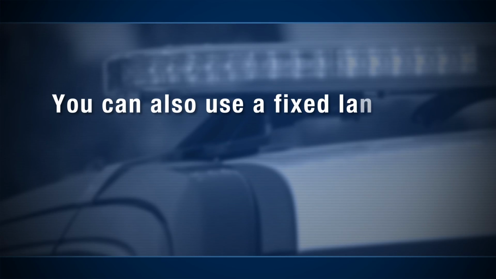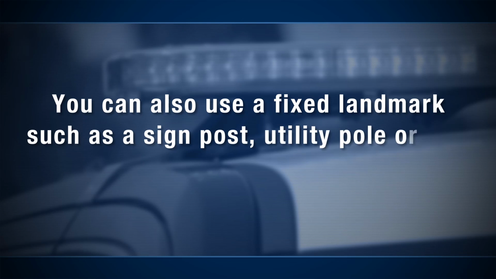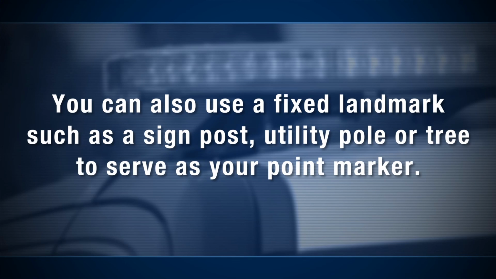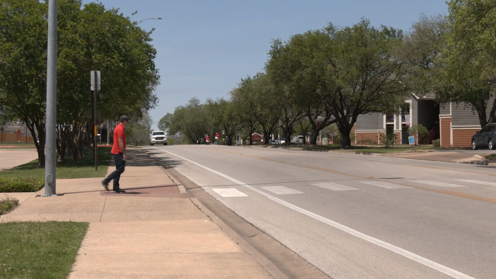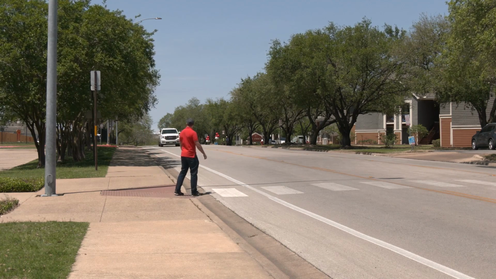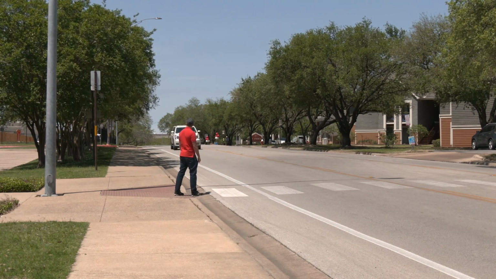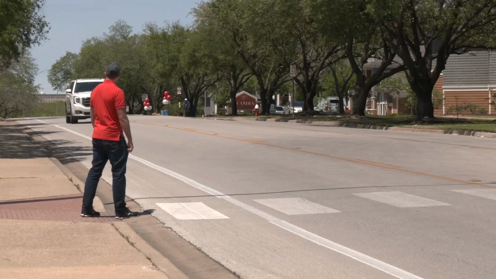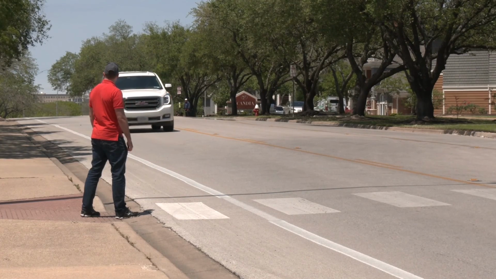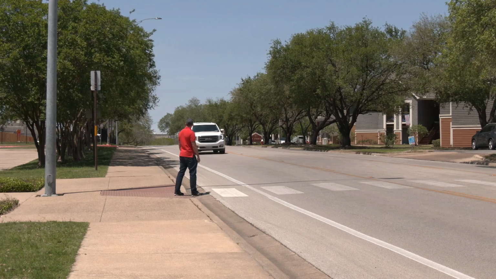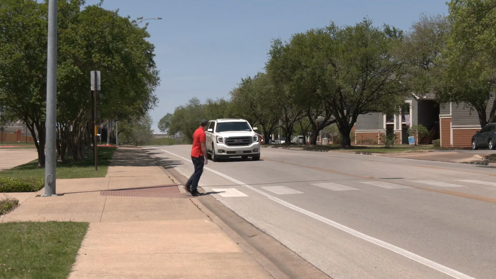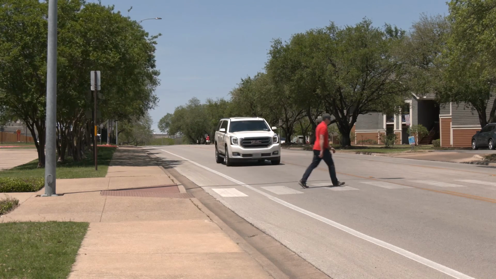You can also use fixed landmarks such as a signpost, utility pole, or tree to serve as your point marker. The stage pedestrian will approach the crosswalk as vehicles approach the marker. The pedestrian will place 1 foot in the crosswalk as vehicles approach the site-appropriate stopping sight distance. This is done so that the legal requirement of having an occupied crosswalk is satisfied. The pedestrian will wait to cross until approaching vehicles yield or until all approaching vehicles have traveled through the crosswalk.